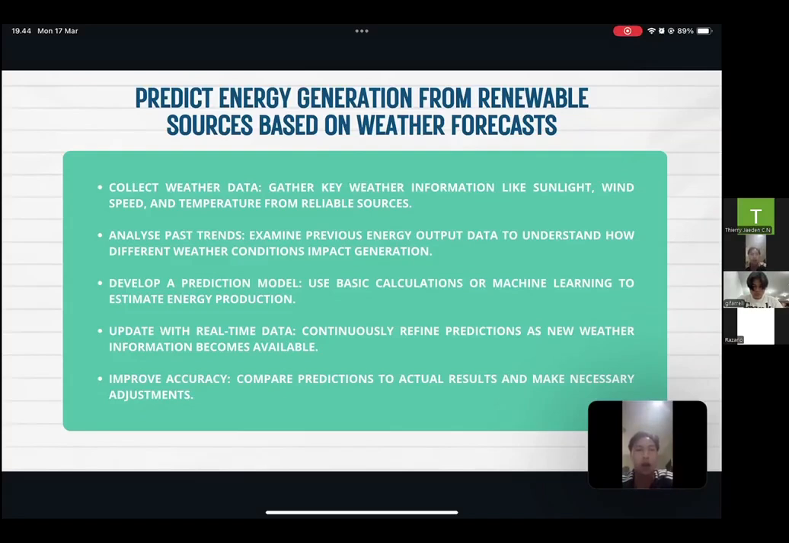Afterwards, we'll develop a prediction model using basic calculations or machine learning to estimate energy production. Next, we'll update with real-time data by continuously refining predictions as new weather data becomes available. The last step is improving our accuracy by comparing predictions to actual results and making necessary adjustments to the weather happening right now.